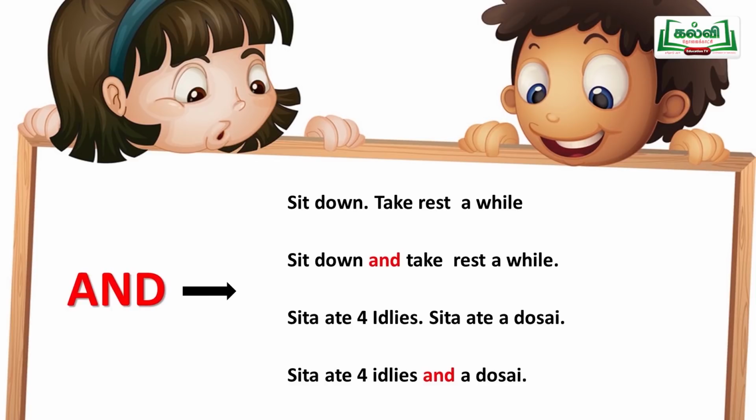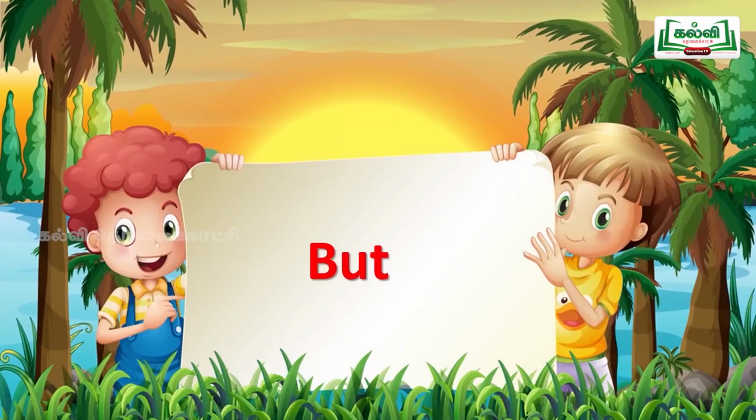Next, see: Sita. She is a girl. She ate a dosai. Combining both the sentences: she ate 4 idlis and a dosai. So to make a sentence shorter, otherwise to join two sentences together, we'll use the word "and". Always keep it in your mind. "And" means "matrum", which has a similar way of meaning, and for joining the sentences we'll use this "and".